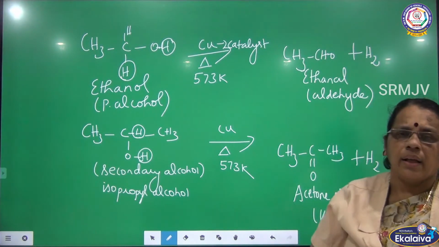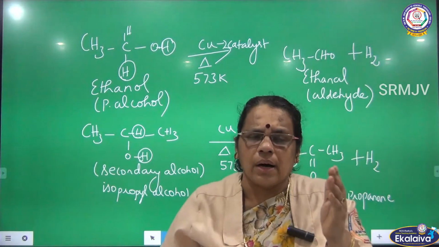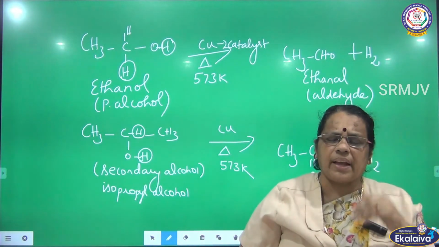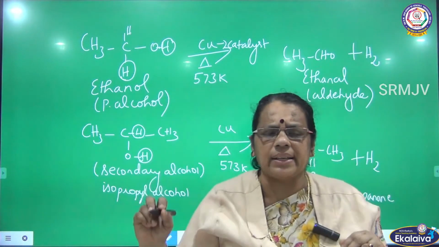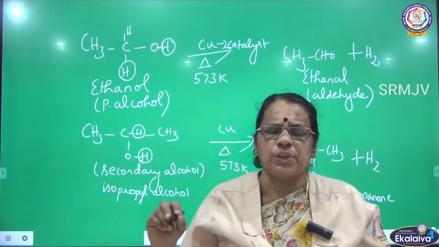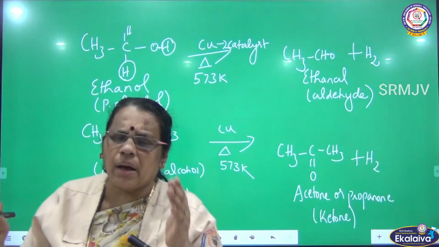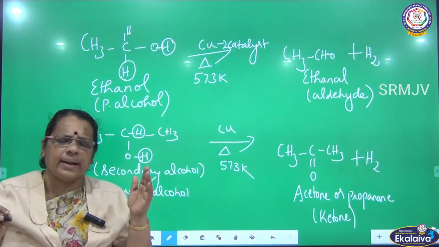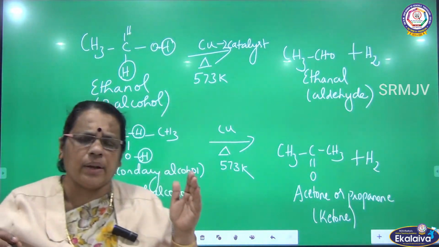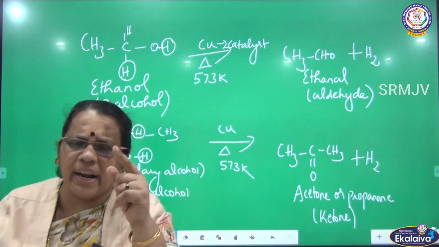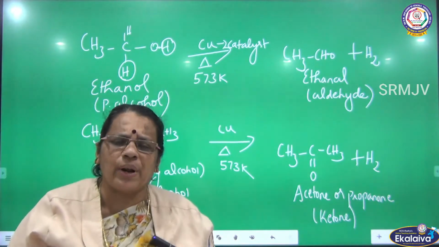So here we have discussed the oxidation of alcohol and what a primary and secondary alcohol is. The next method is dehydrogenation. When primary alcohol vapors are passed over copper catalyst at 573 Kelvin, one hydrogen from oxygen and one hydrogen from carbon is removed as H2.